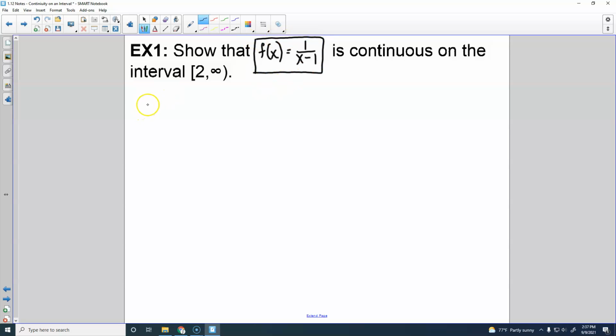All right. So f of x has a, what type of discontinuity do we have there?